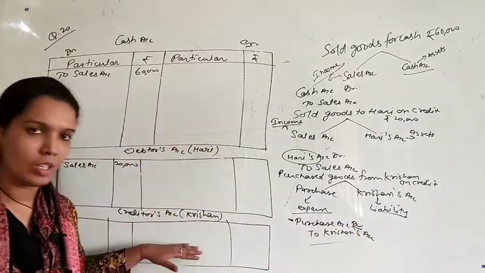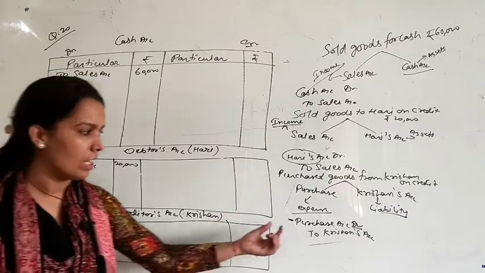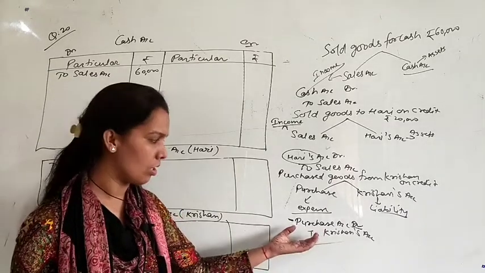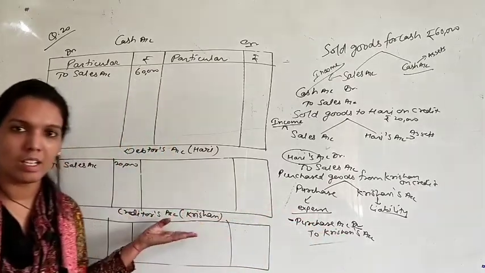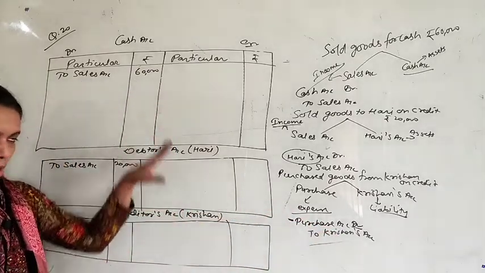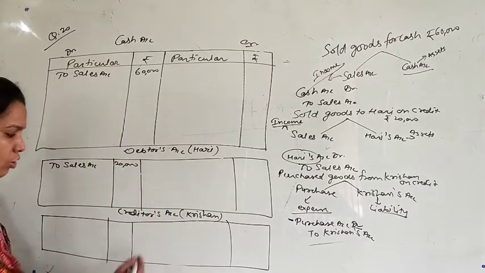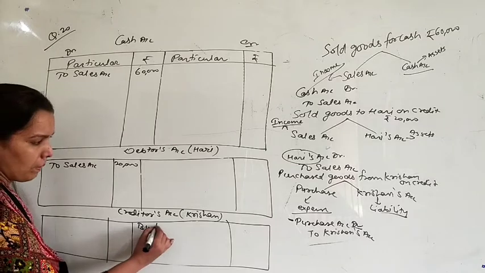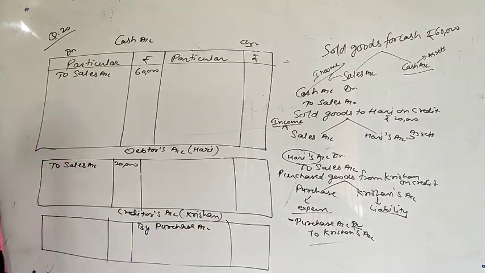So in the account it will be credited. This is the rule of entries, that if any transaction is debited in journal entries, that will be credited in ledger. Accounts are called ledger. So this will be credited in ledger. So here we will write by purchase. By purchase account, amount is 36,000.